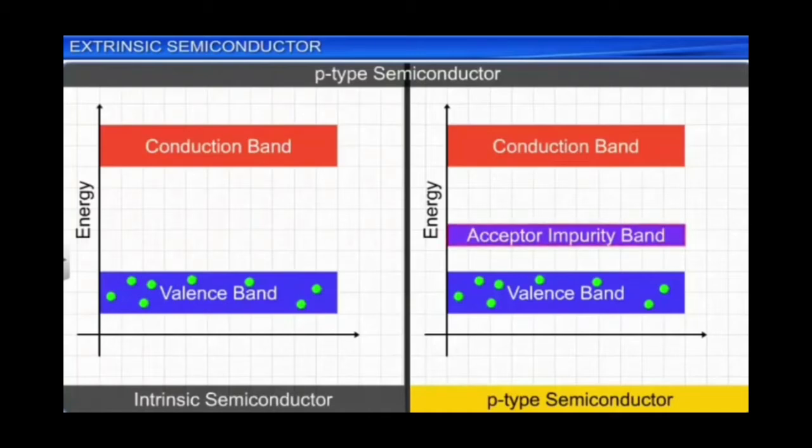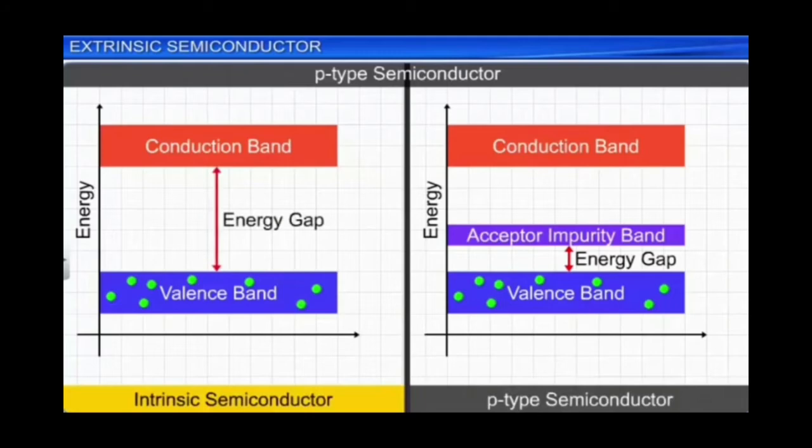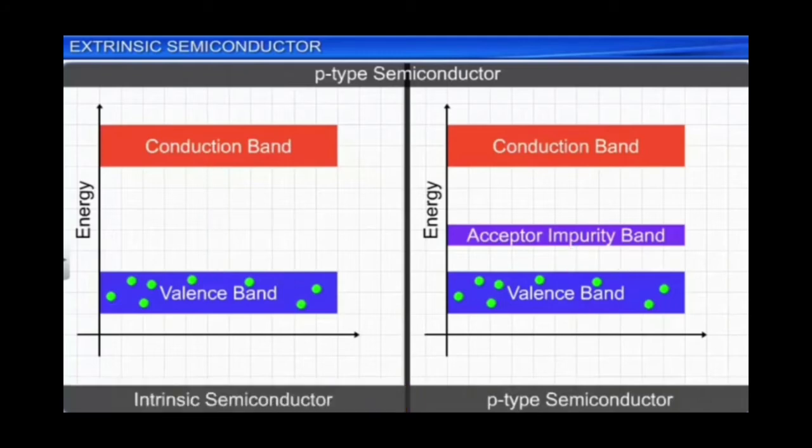According to band theory, the difference between a p-type semiconductor and an intrinsic semiconductor is that there occurs an additional energy level or energy band, what we call the acceptor impurity band, which is very close to the valence band.